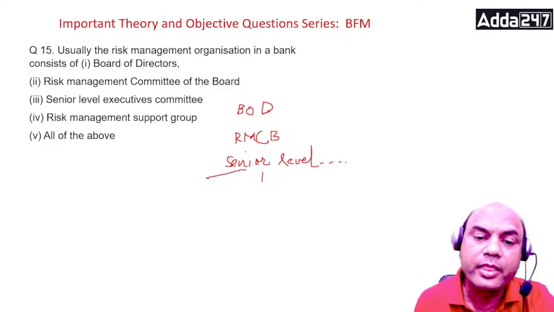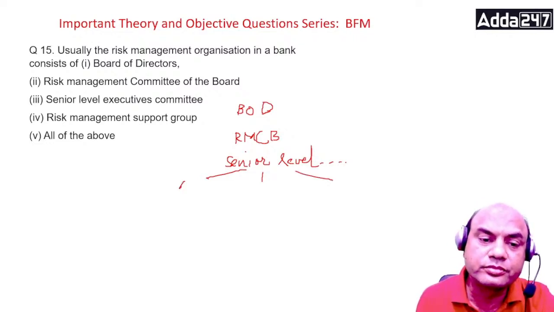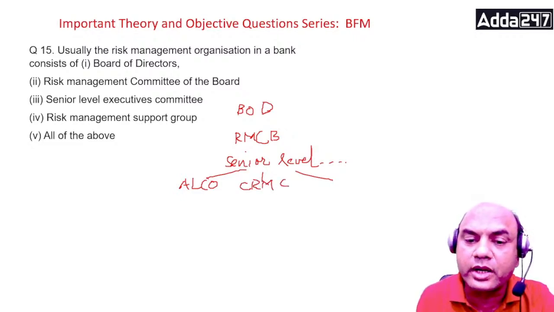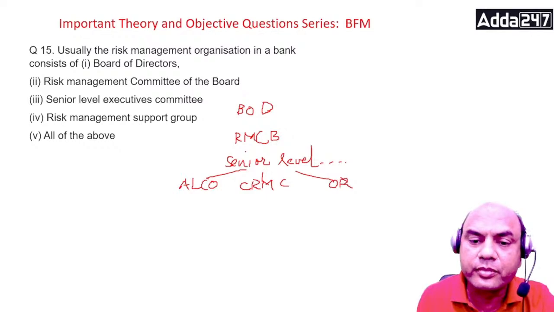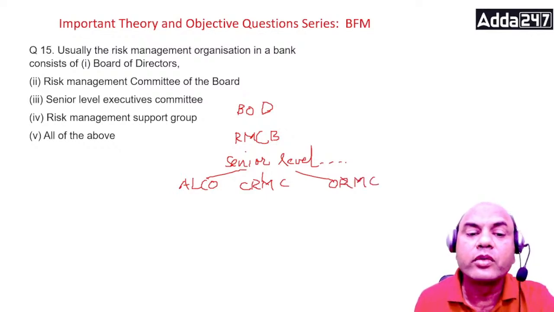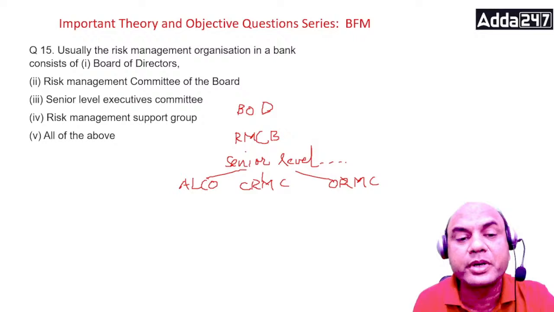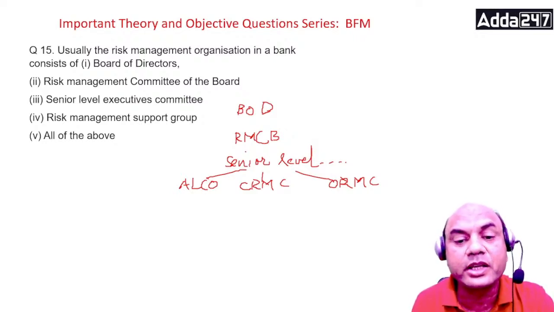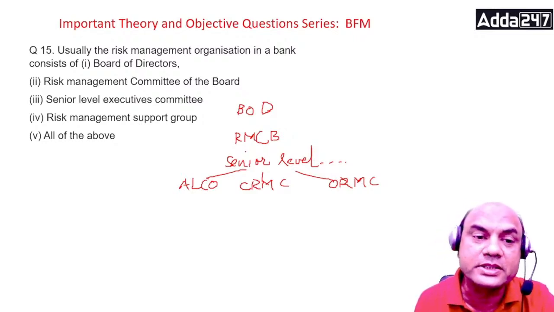One is ALCO. Second is CRMC. And last one is ORMC. Now what is the ALCO? ALCO is for management of the market risk. CRMC is for the credit risk. ORMC is for the operations risk.